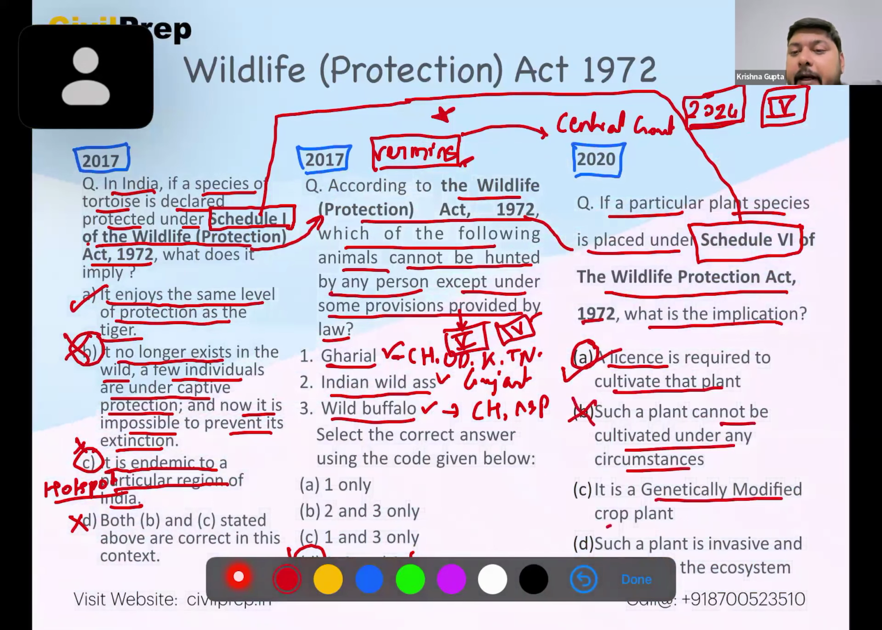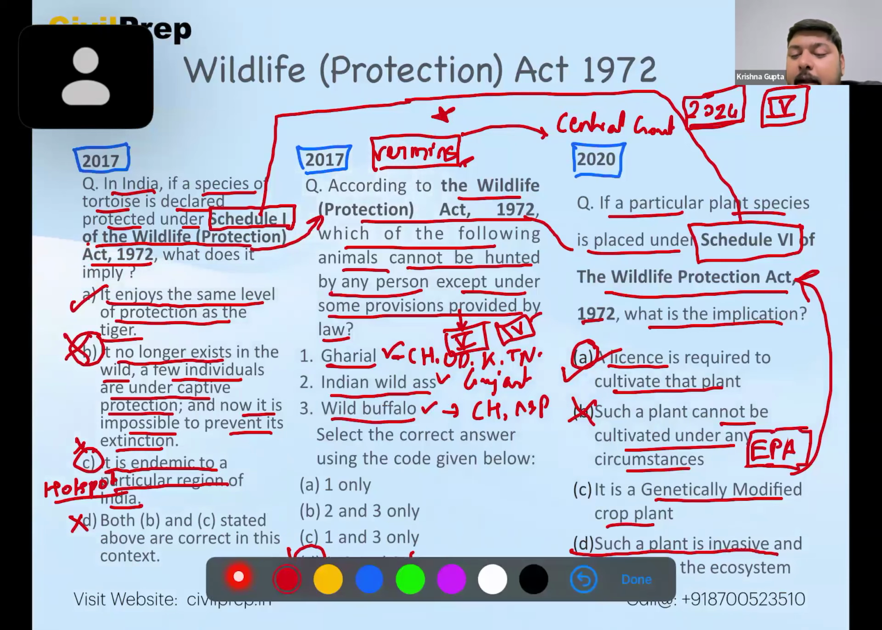It is genetically modified. It is not covered under the Wildlife Protection Act, but it is covered under the Environment Protection Act. So you have to take this into consideration. You have to remember where it is covered. Then, such plant is invasive and it is harmful to the ecosystem. No, this is also not a correct statement here. So for this particular question, A is the correct answer. And yes, we can trace a lot of roots in this particular question for environment and ecology, having the Wildlife Protection Act 1972 as the core theme.